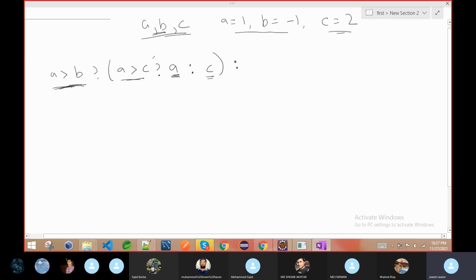Now suppose this condition is false, means b is greater than a. Then we come into the false part. Then we are checking, is b greater than c? If this condition is true, it means b is greater than a and b is greater than c. If both conditions are true, b is greatest. If again the same thing, if c is greater than b and b is already greater than a, it means c is the greatest. So we can see the highest value will be copied here.